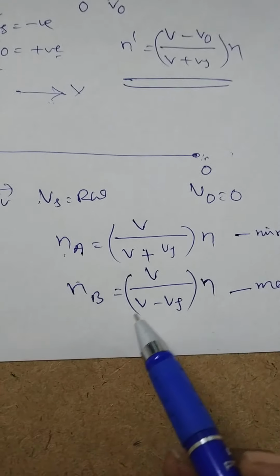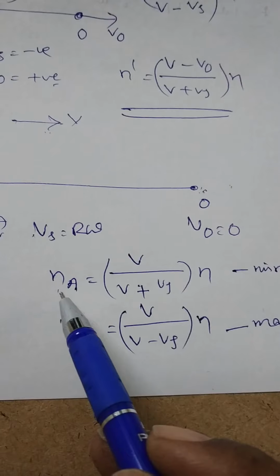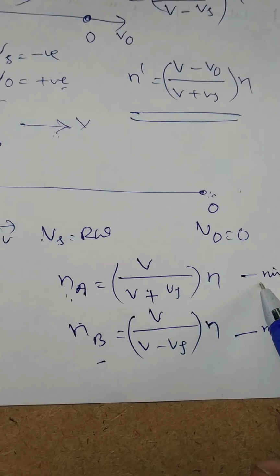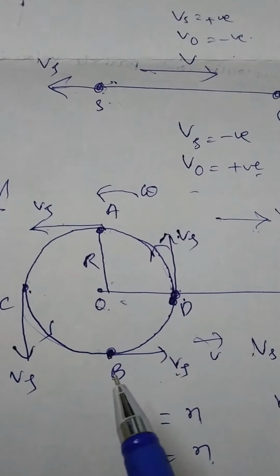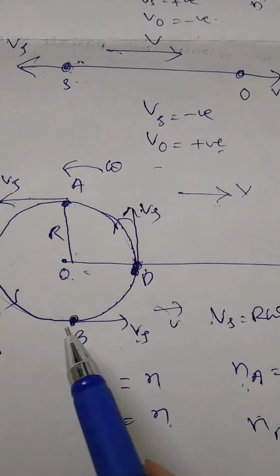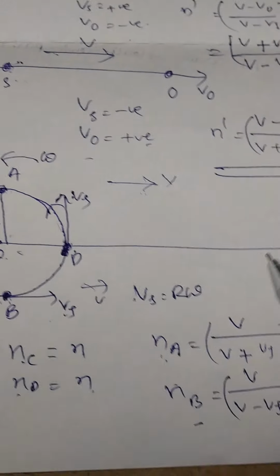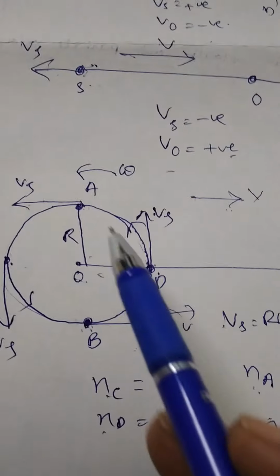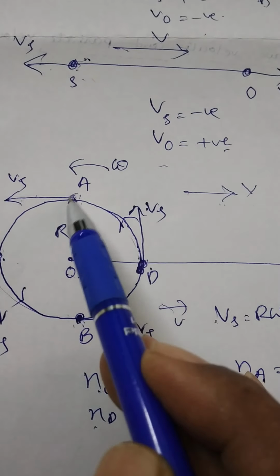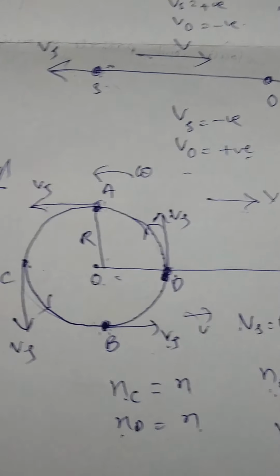It is the maximum frequency received by the person and this is the minimum frequency received by the person. Means if the source is at B, the apparent frequency of the sound received by the person is maximum. If the source is at A, the apparent frequency received by the person is minimum.